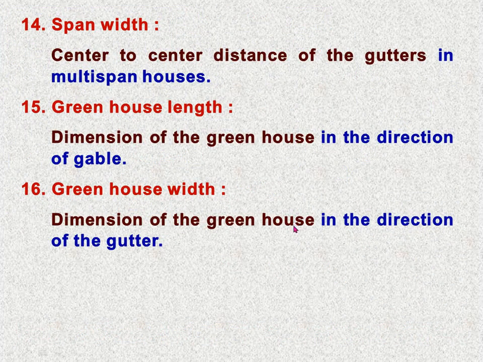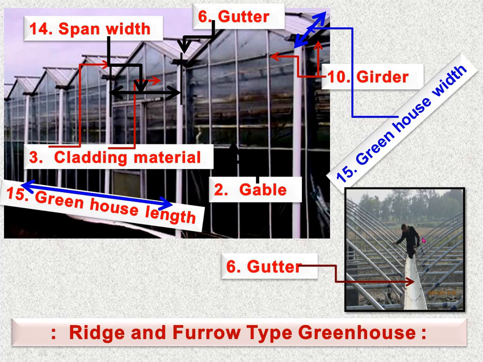Then greenhouse width, the dimension of the greenhouse in the direction of the gutter. Suppose this is the direction of the gutter, so this dimension decides the width. In this case, in the figure we are not seeing the width here. The gutter runs along the length of the sides. So in this case this is the width of the greenhouse, and this will be the length of the greenhouse.